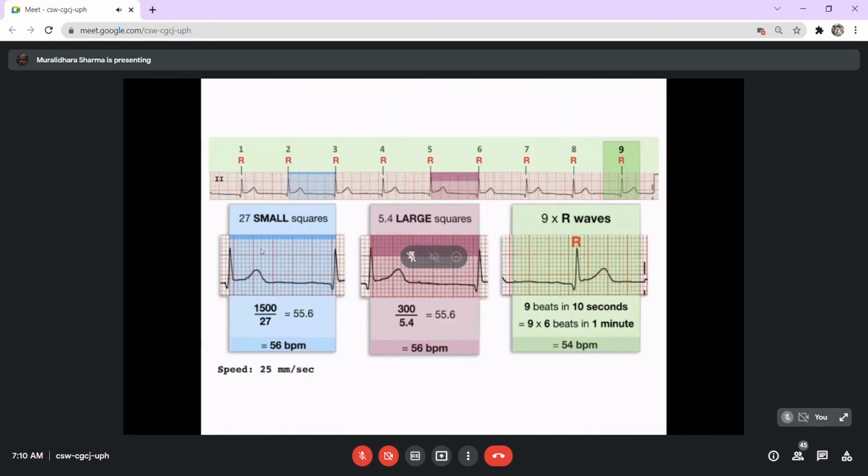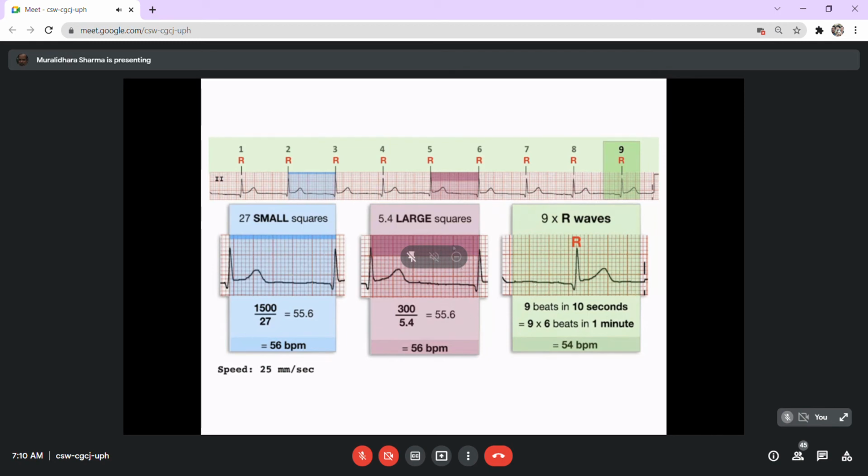That's again another similar example. Now suppose when you calculate this, there is a fraction. Like in this case, there are 27 small squares, then 1500 divided by 27 gives 55.6. Then use the usual arithmetic law, you have to round it, so the rate would be 56 beats per minute. Or if in large squares you get a fraction, like 5.4, that too, at the end, the fraction has to be reassessed. This is one way of doing this.